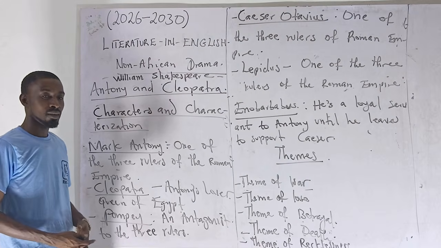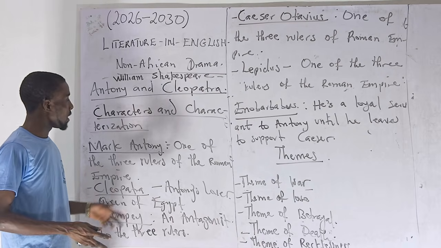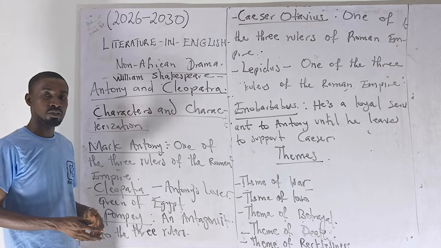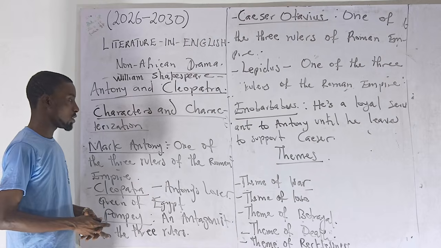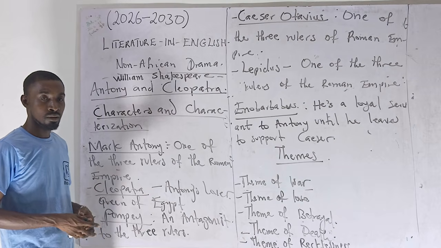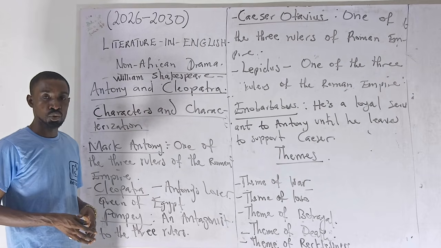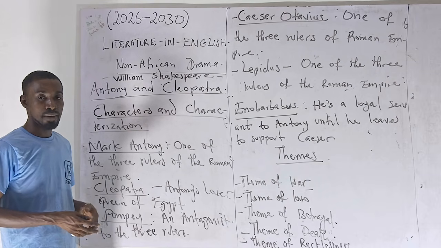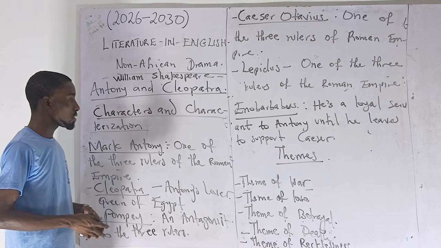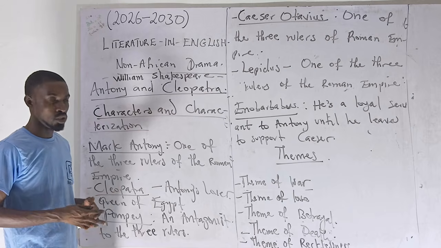Hello, welcome back. We are still looking at Antony and Cleopatra, and this time we are looking at it based on the characters and characterization. Characters, of course, are the fictional individuals represented in a literary work, and characterization refers to the manner in which the writer presents these fictional individuals so credible that they appear real within the confine or limit of the story.